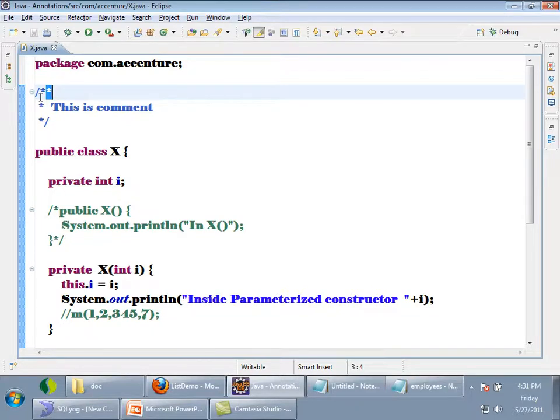No, it does not make any sense for a compiler. Comments, right? But for a JVM, will it make any sense? No sense. JVM need not execute this comment, right? For a JVM also it does not make any sense. So such metadata will not make any sense to a compiler or to a JVM. But some tools like Javadoc can understand this Javadoc comment, and it was able to generate documentation, right?